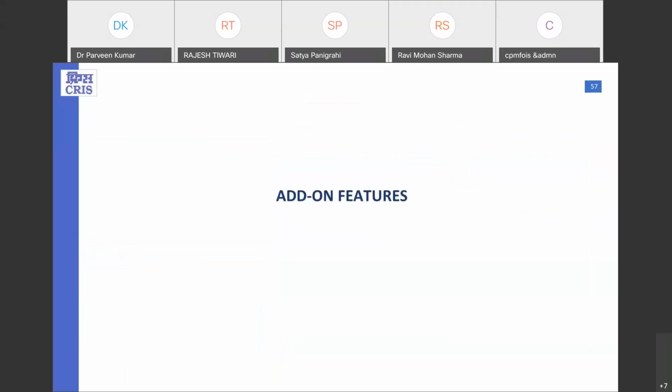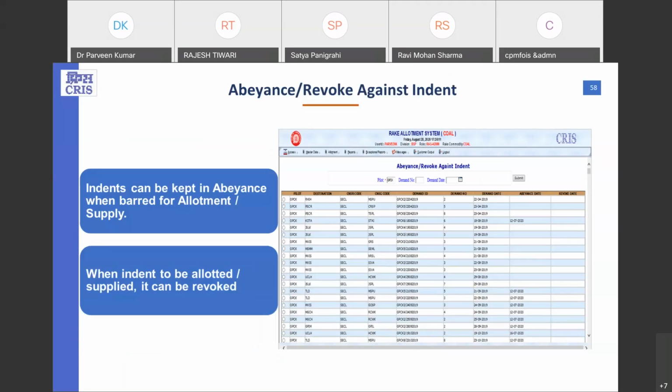Now coming on to the add-on features, which are basically related to the rake allotment process only. So first thing is, we have a task which is related to indents which are required to be kept under abeyance. Basically this task was designed so that we could prevent the allotment or supply of some specific indents due to some reasons which the railway has given. They don't want to give the supply corresponding to those indents.